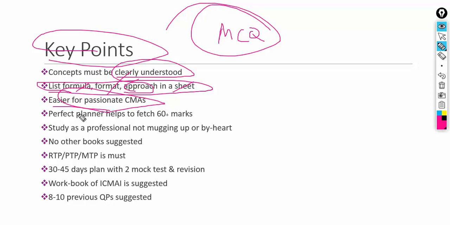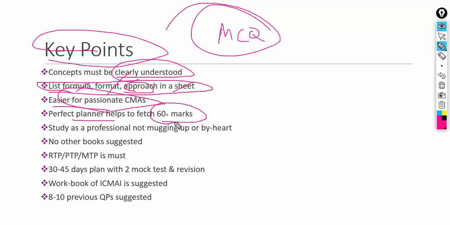Okay, so perfect planning is very important, guys. If you are planning for 60 plus marks, I would like to say have a complete plan. As already told, list how many pages are there, how many topics are there, how many days you give to that topic, how many days you give to the remaining topics.